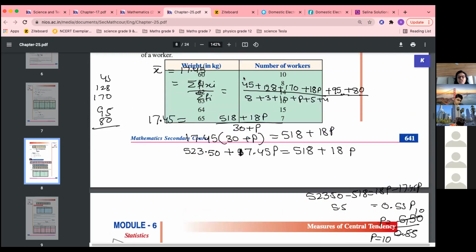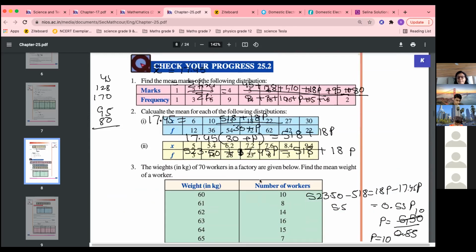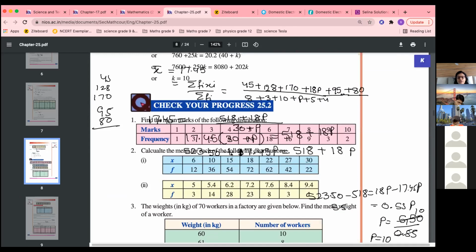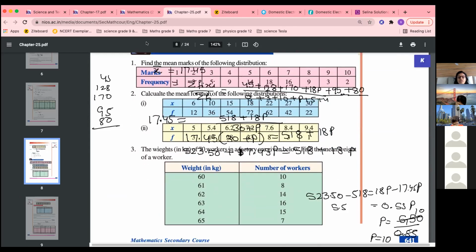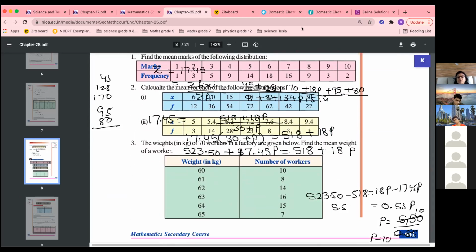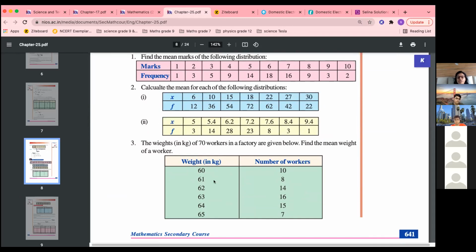Assumed mean question, I'm giving you this as homework. Find the mean weight of a worker. See, I'm erasing it. First, second and third are your homework. How to do this question? It is not written anywhere that you should use the assumed mean, so use assumed mean here in question 3 using the assumed mean method. Take an average, either 62 or 63. Okay, any one. Take the assumed mean A as 63.